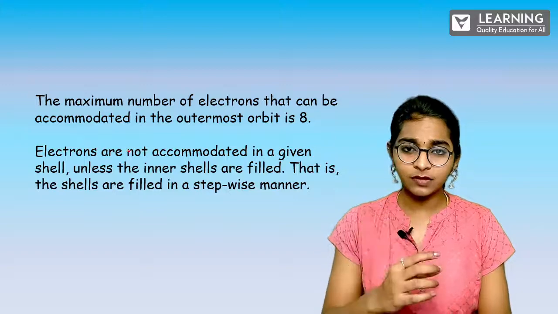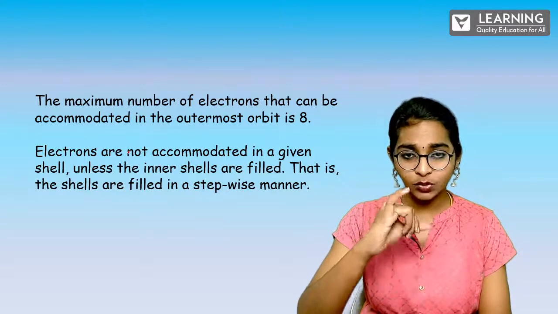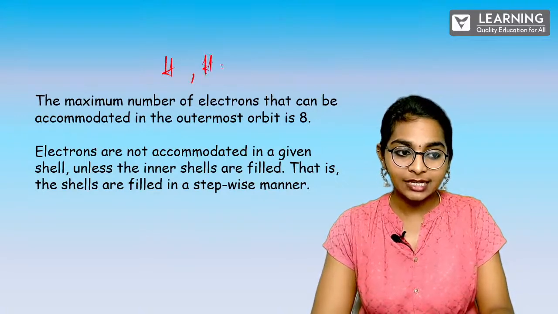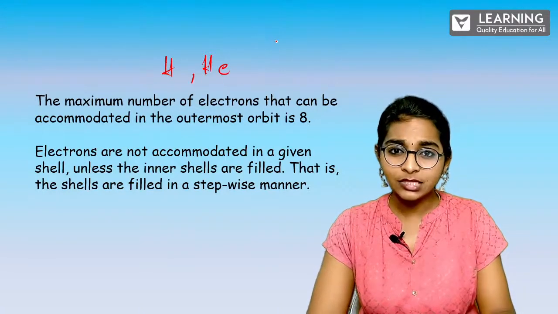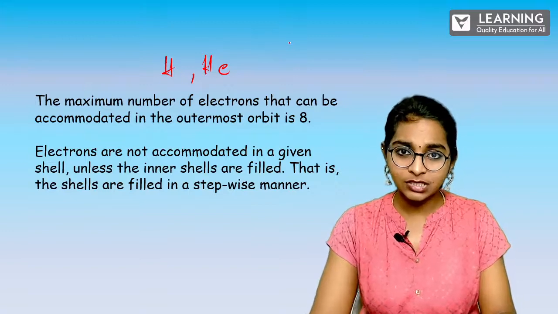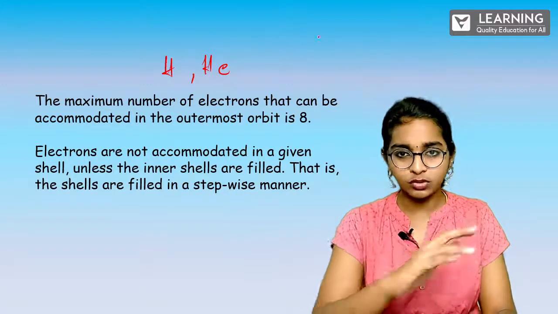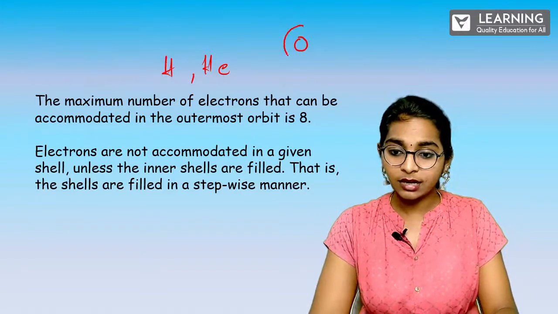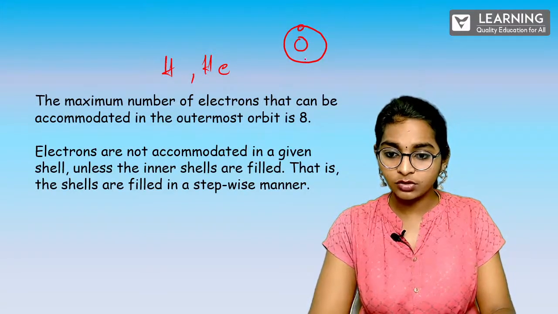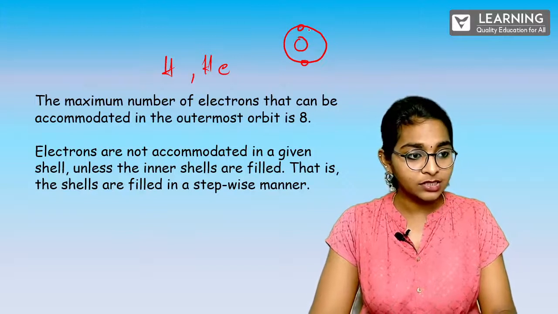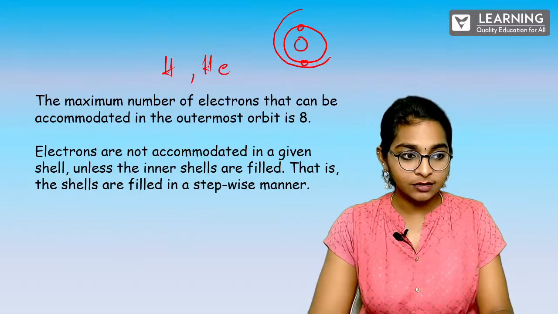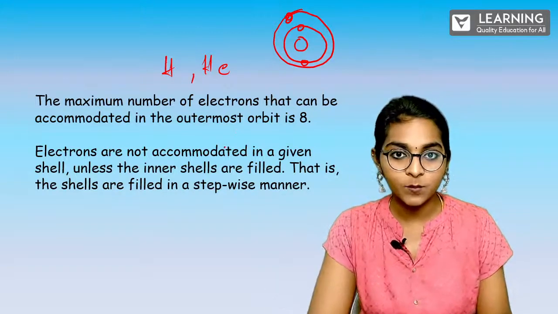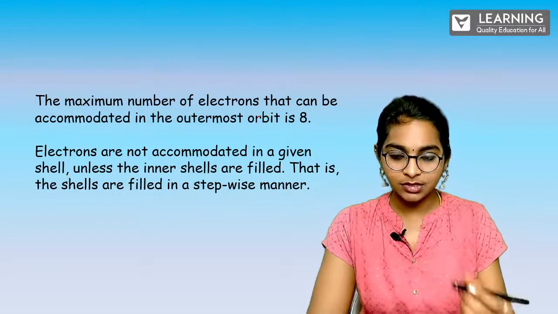Let's start from the first shell, where it will have only 2 electrons. Okay, for example, you take hydrogen and helium, they have very limited electrons or very limited mass number. So 1, 2, 4, just like that. So in that case, this is a nucleus and here you have 2 electrons, 1, 2, that's all. If it is lithium, it cannot be accommodated in the first shell. It should take the second shell, the L shell. Is that clear? Because lithium is 3, right?